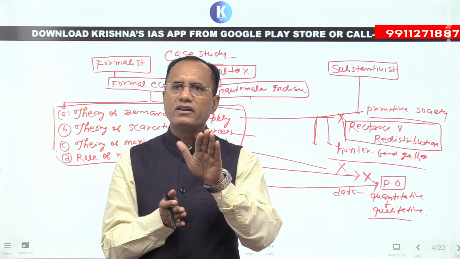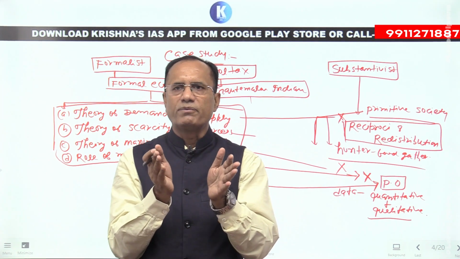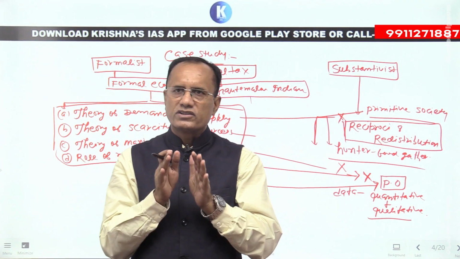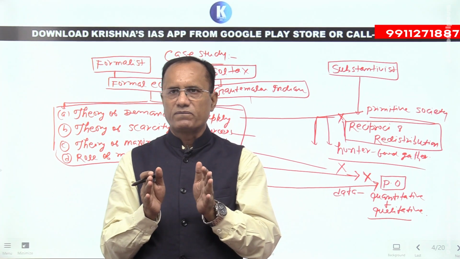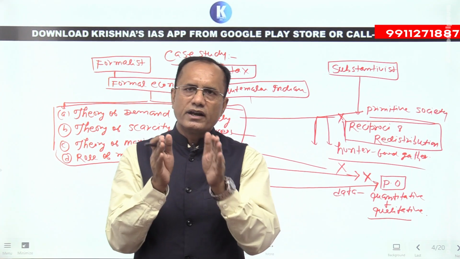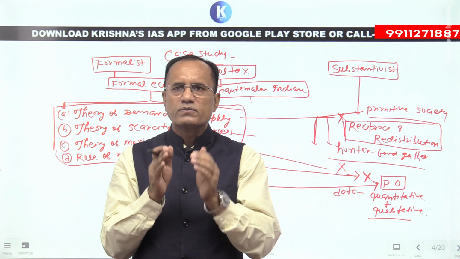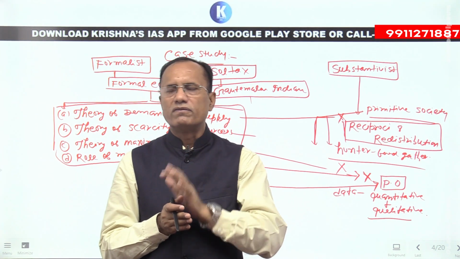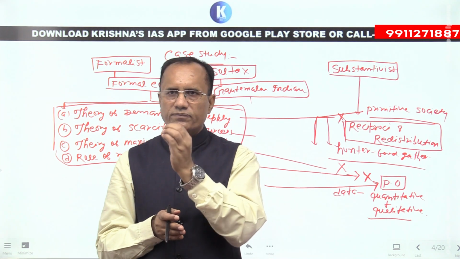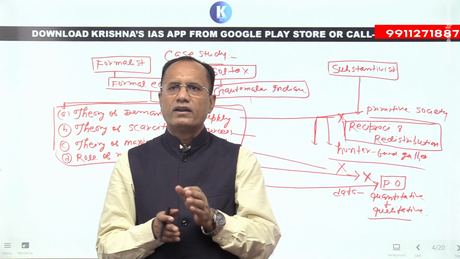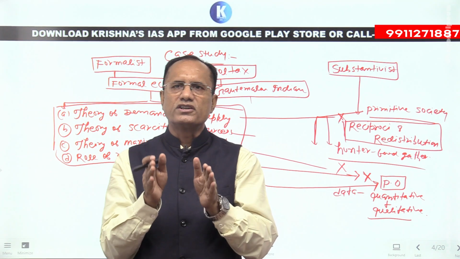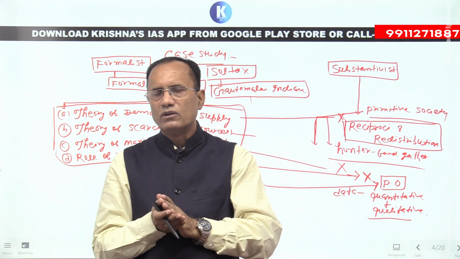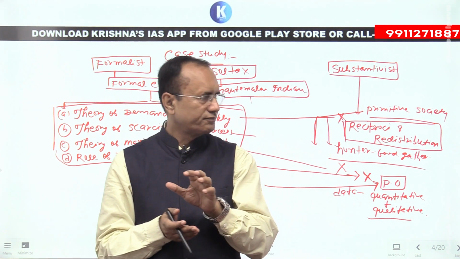So Sol Tax found that the concept of the capitalist economic system applies in primitive economic systems also. Hence he wrote a very famous book, Penny Capitalism: A Study in Guatemalan Indian Society, right? And on the basis of that study, Sol Tax proved that the theory, perspective and method of formal economics are useful for the study of both primitive as well as modern economic systems.